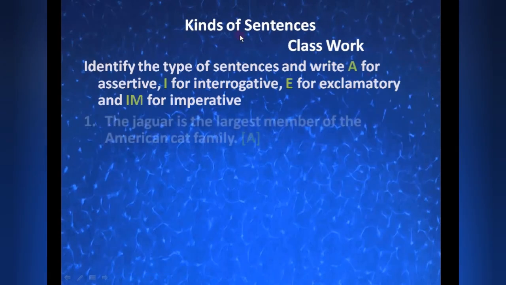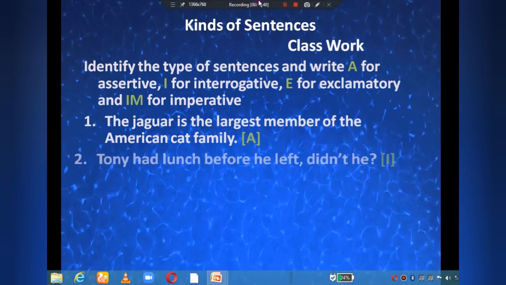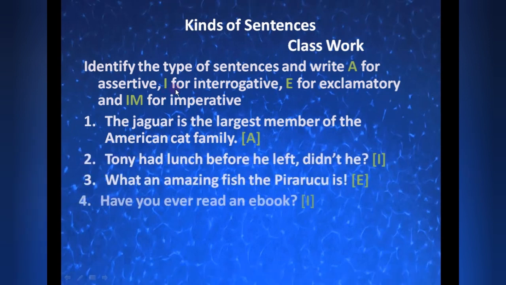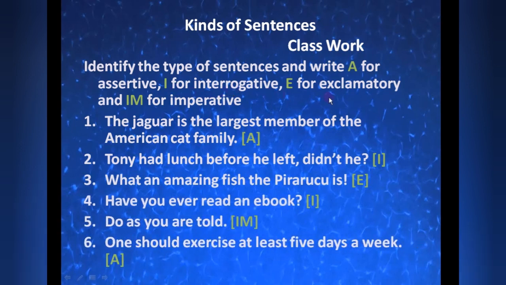Kinds of sentences. This is a classwork, students. Identify the types of sentences and write A for assertive, I for interrogative, E for exclamatory and IM for imperative. Now see, only six sentences are there. The first one: the jaguar is the largest member of the American cat family. Don't forget the sign at the end of the sentence and the sense of the sentence.